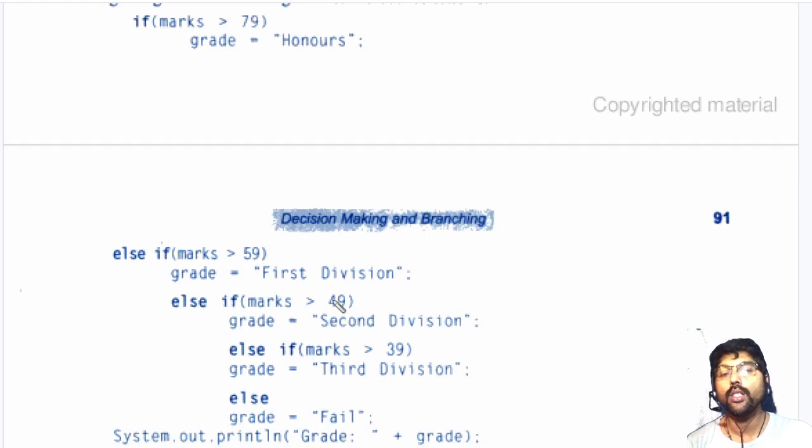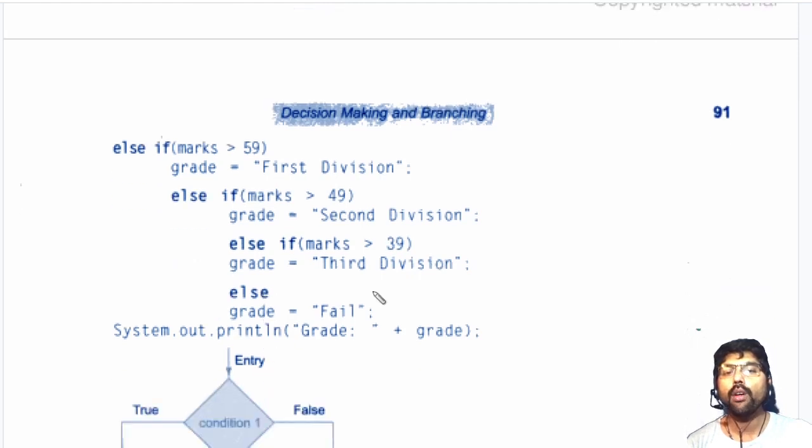Okay, 49 to 60. Then else if marks is greater than 49, that is up to 60, then it is second division. Else if marks is greater than 39, it is just a third division, meaning 39 to 50. If the student did not get any marks greater than 40, he got less than 40, that is nothing but fail. Once I have calculated the grade, I can display the grade outside the if statement here.